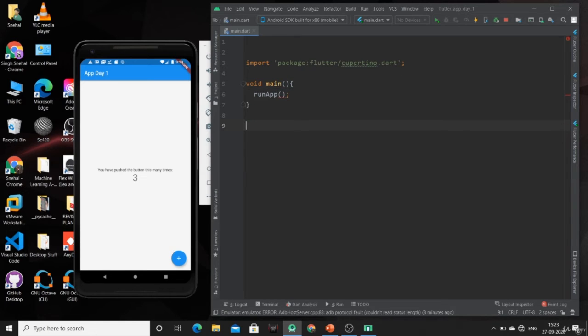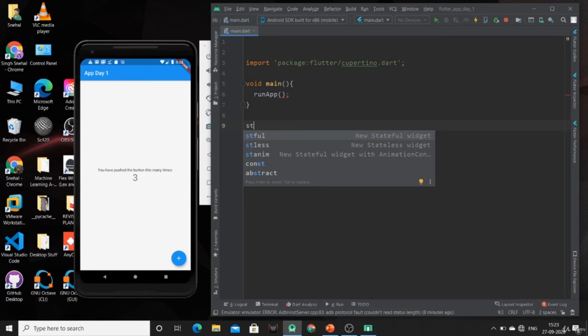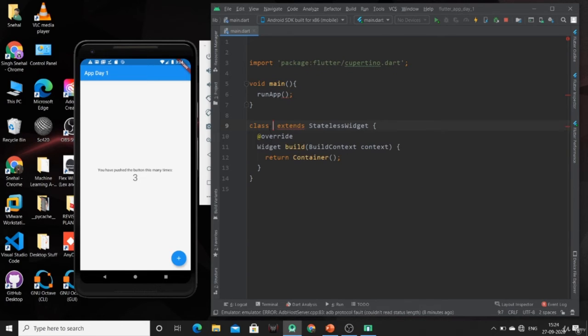Before that, let me create a stateless widget. On writing st, you have several examples that you can use, stateless or stateful widget. Here is the stateless widget. Just write your class name. I have mentioned the class name as MyApp, so I have to use it here.